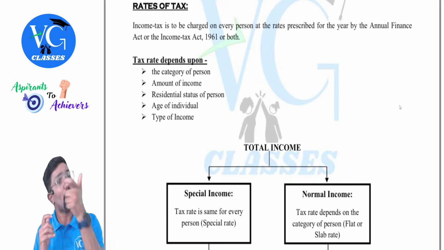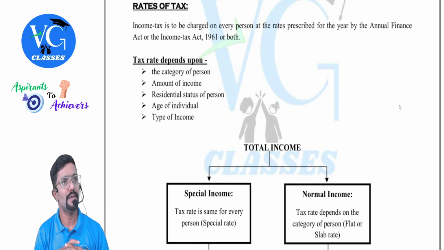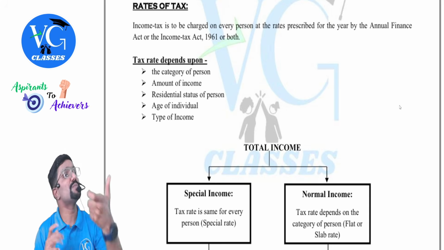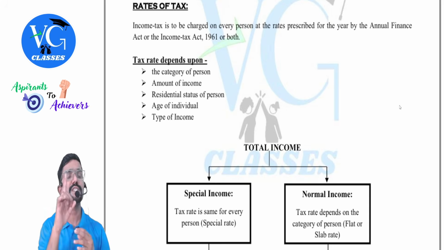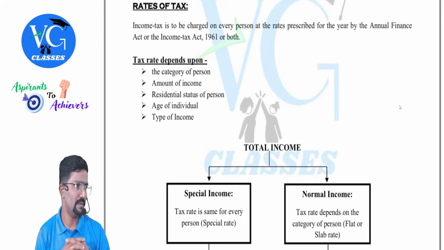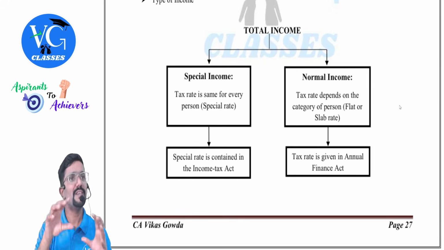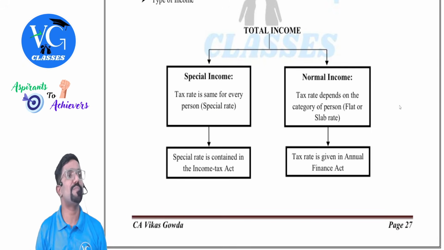The tax rate for normal income is called normal rates, which is given in the Annual Finance Act. Whereas the tax rates applicable on special income is called special rate, which is given in the Income Tax Act under the respective section. So, total income, we need to divide it into two parts. First, check whether total income includes any special income.